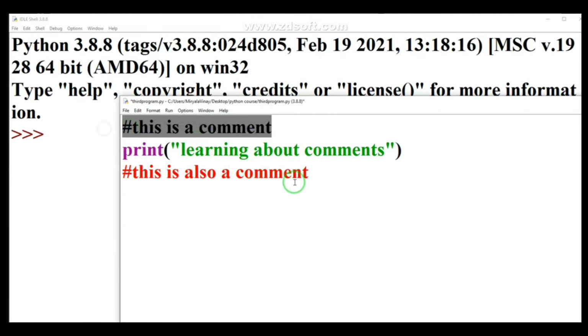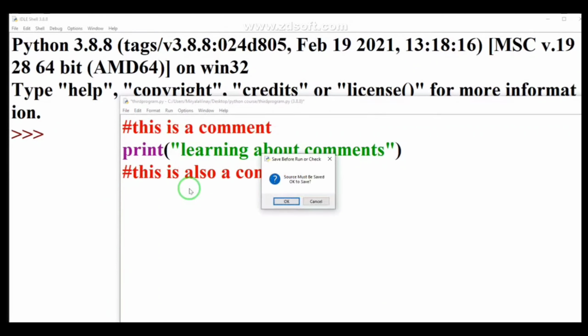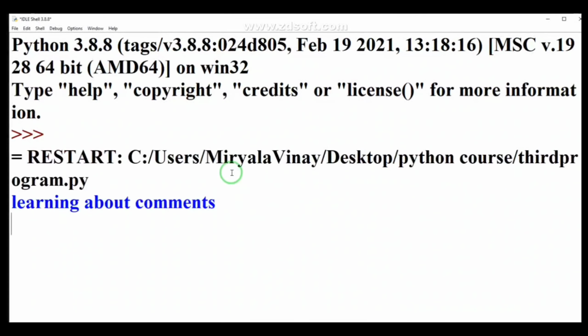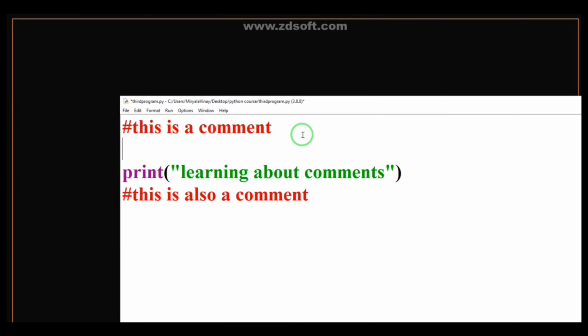So guys, I have done this work. So you can see that I am using the first comment and the second comment. In between these two I am using a print function. So let me execute this. To execute, simply press F5. Okay, click on OK. So guys, you can see that it prints learning about comments, but not these two statements. Like you can see, it is not printing this is a comment or this is also a comment, but it is simply printing learning about comments. So this is all about single line comments.